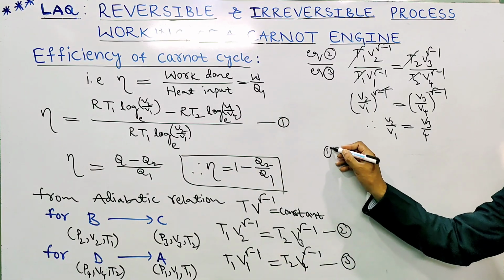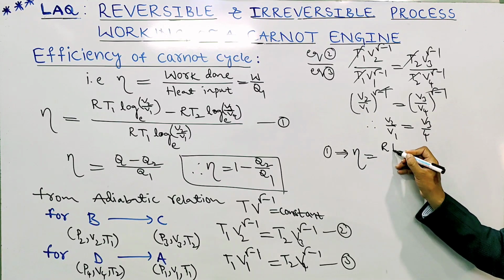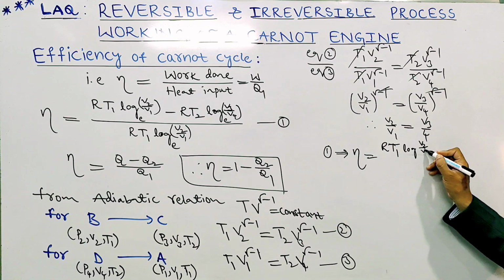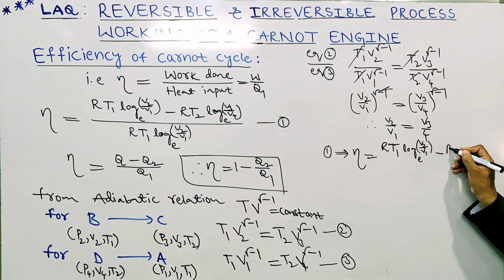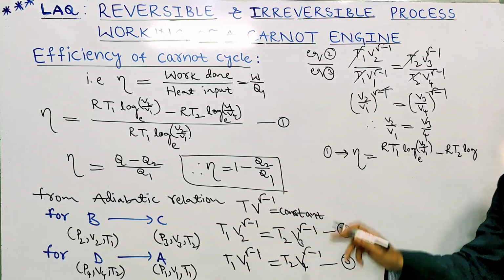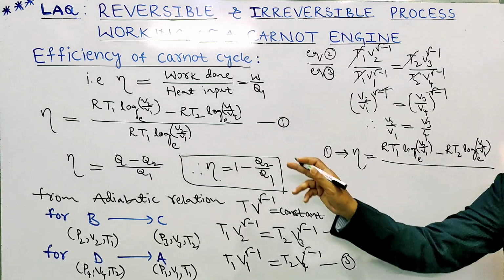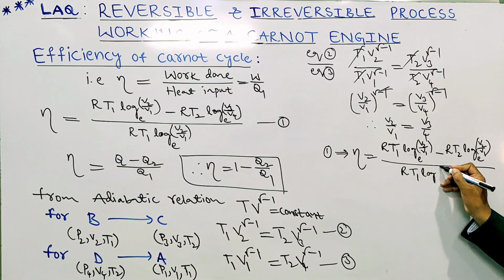The efficiency formula is R T1 log V2 by V1 to the base e minus R T2 log, instead of V3 by V4 I am writing V2 by V1, to the base e, divided by R T1 log V2 by V1 to the base e.